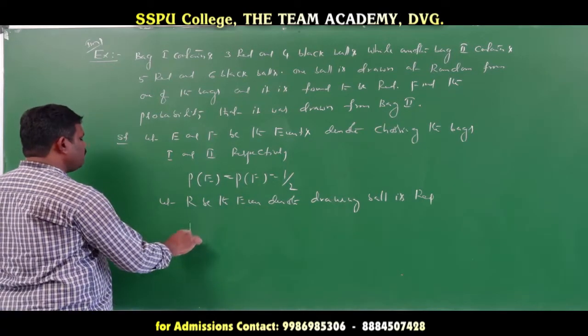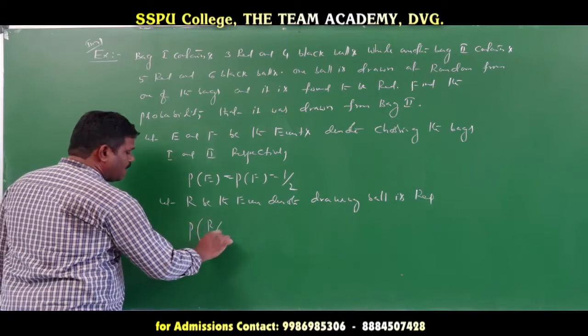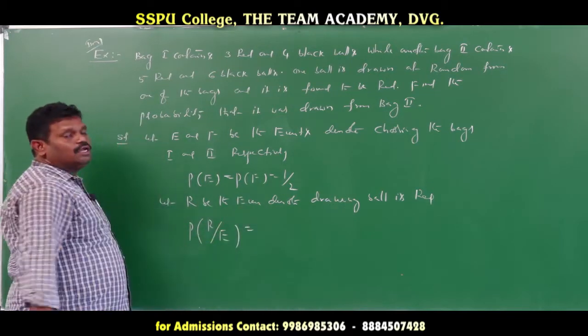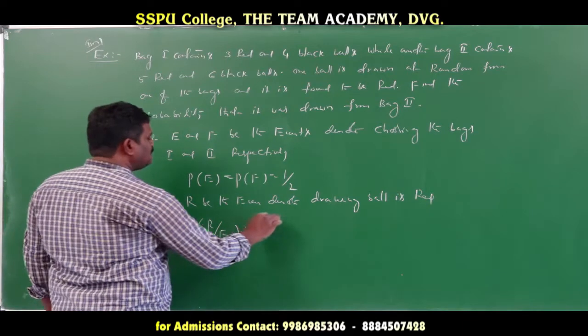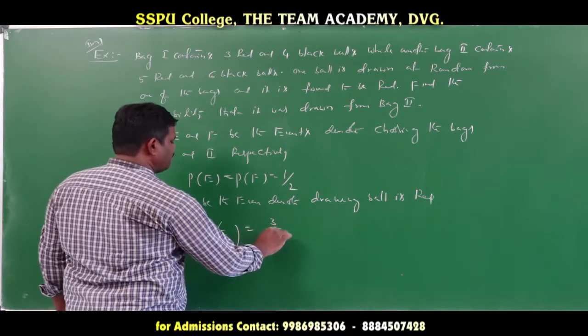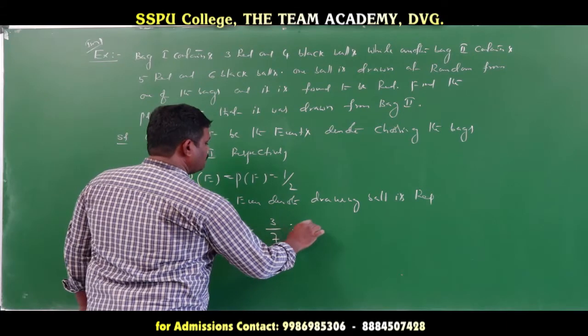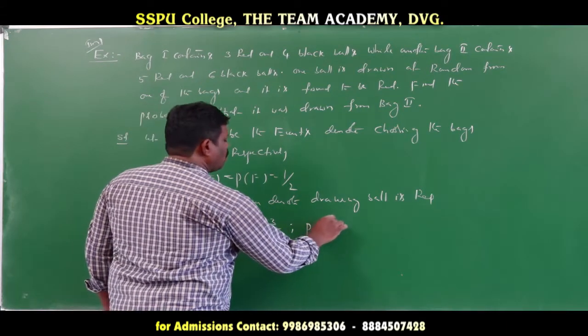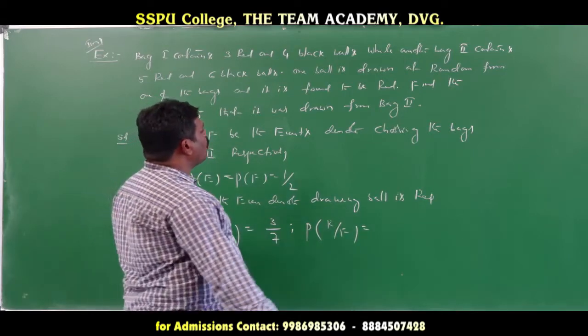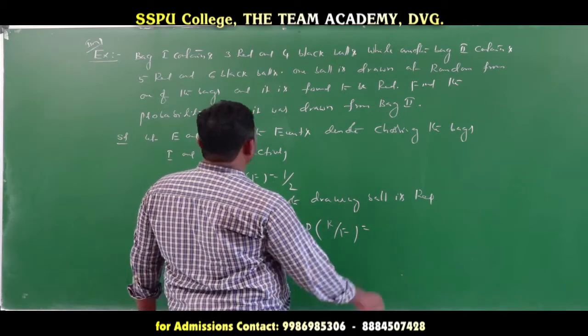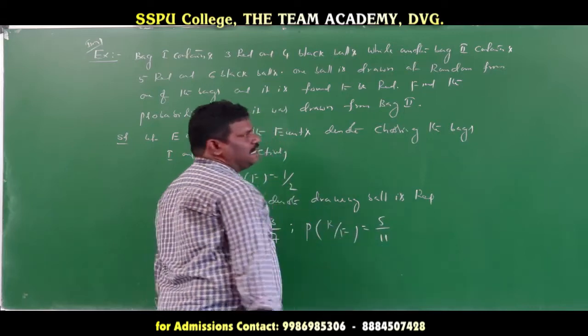So where did we draw first? R given E, first bag. In the first bag how many red balls are there? 3. So 3 by 3 plus 4, that is 7. Next, probability R given F, red ball from box 2. How many red balls are there in box 2? 5. So 5 by 11.